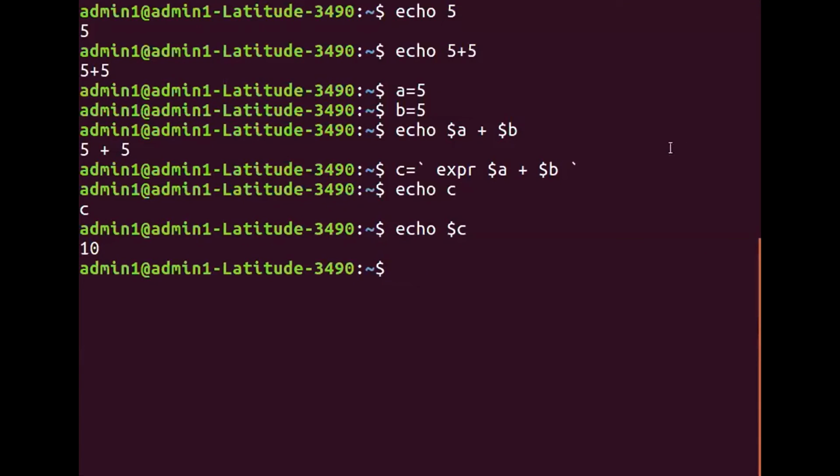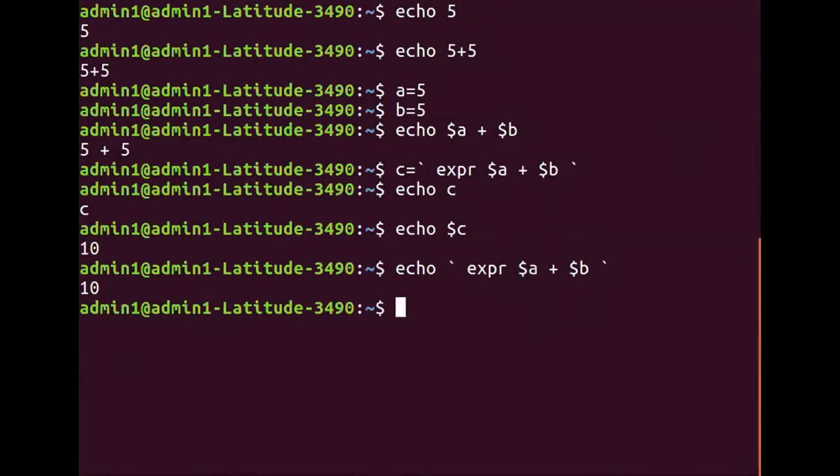Right? Let me try one more. I'll just say echo `expr $A + $B`. Instead of wasting one more variable called C, I can directly add the values with the help of the EXPR command, and the entire stuff I can send as an input to the echo command. Okay, got the point, right? So I'll just take one more command and then we will stop.